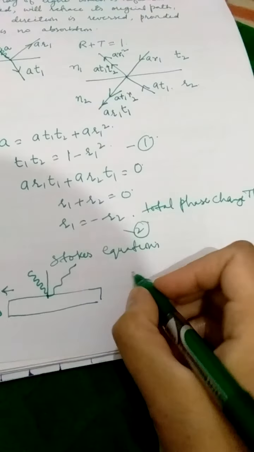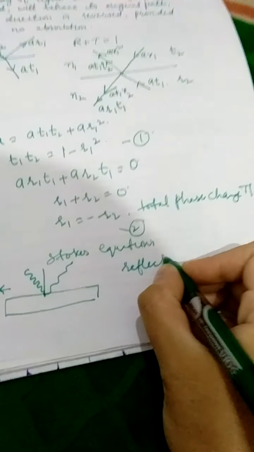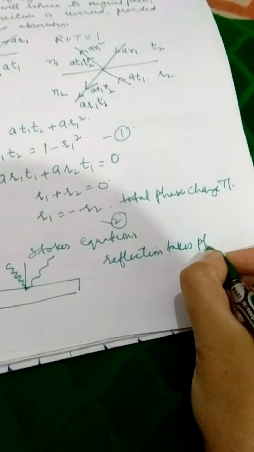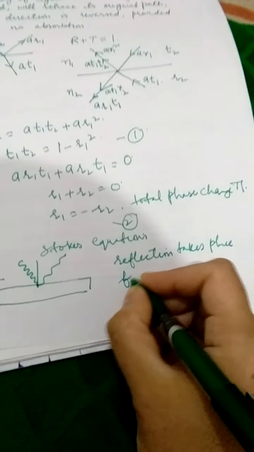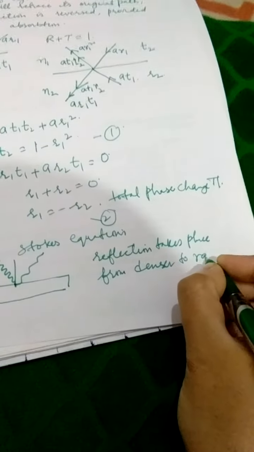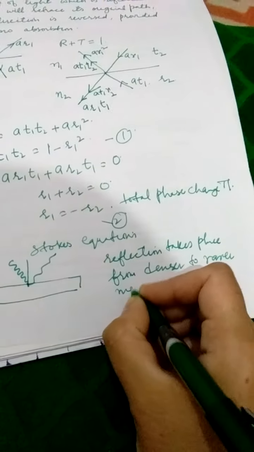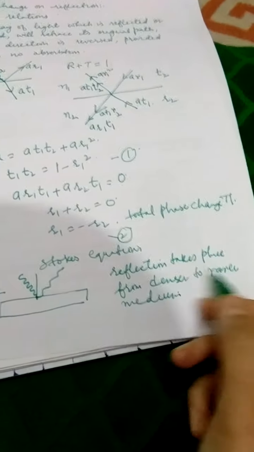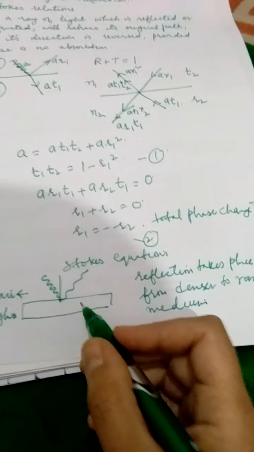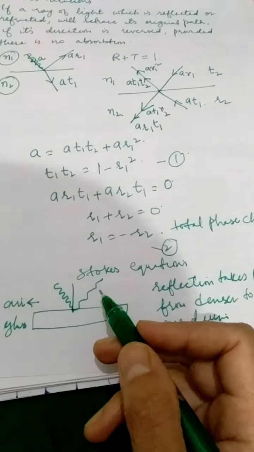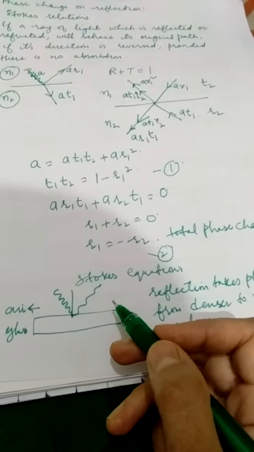But this happens only if the reflection takes place from denser to rarer medium. In case of the vice versa, that is from rarer to denser medium, this phase change, remember, does not take place. If a crust has hit, a crust will be reflected. If a trough has hit, a trough will be reflected.